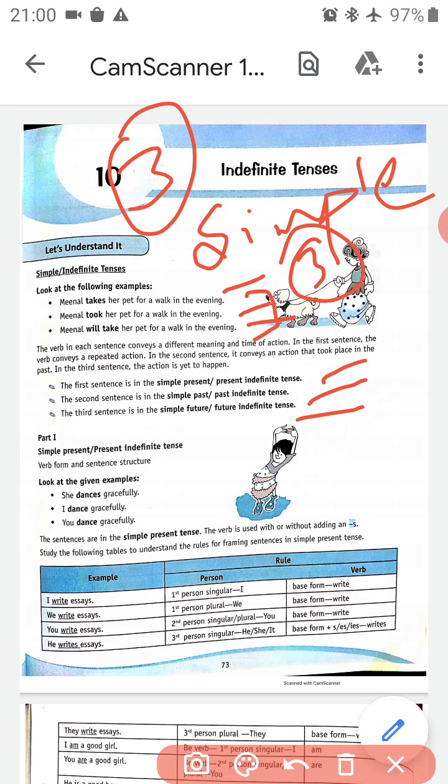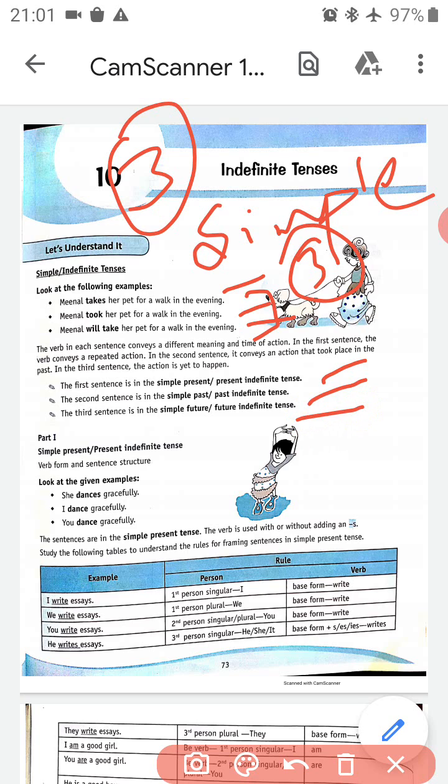Okay. Now we'll study simple present or present indefinite tense: verb form and sentence. Look at the given example. She dances gracefully. I dance gracefully. You dance gracefully. The sentences are in simple present tense. The verb is used with or without adding an s. Study the following example tables to understand the rule for framing sentences in simple present tense.